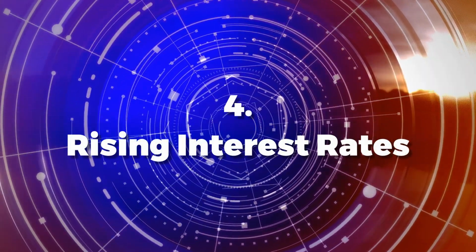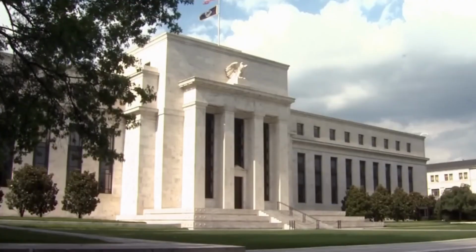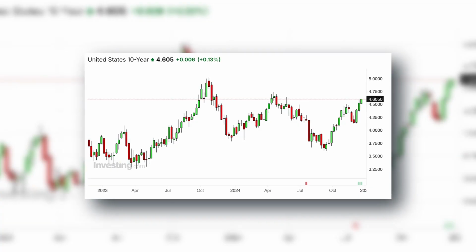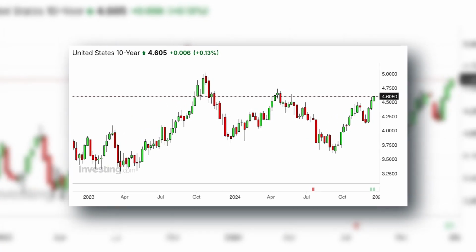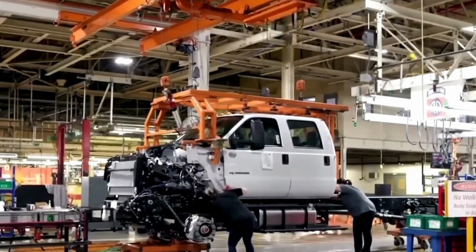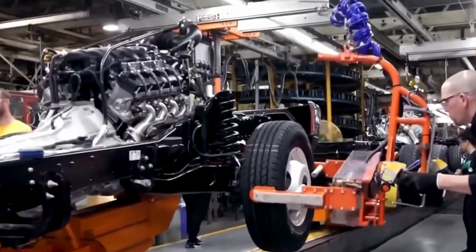4. Rising interest rates. Central banks' aggressive rate hikes to combat inflation are sending shockwaves through the global economy. In the US, the Federal Reserve has maintained a hawkish stance, with consecutive rate increases aimed at controlling runaway price levels. While inflation has shown signs of moderation, the higher borrowing costs are choking economic growth and weighing heavily on markets.